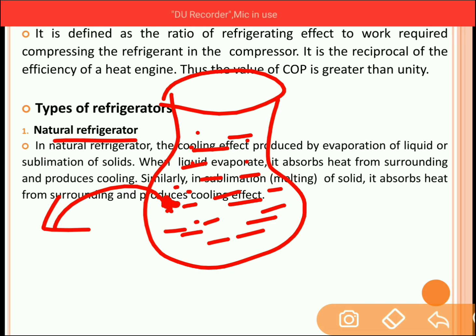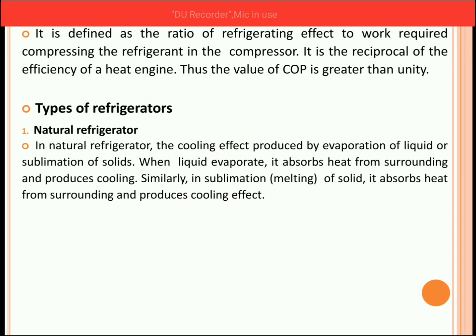So in this case, the cooling of the water which is inside this earthen pot takes place without any work. So this kind of refrigerator is considered as natural refrigerator. So in this case, the cooling effect is produced because of the evaporation of liquid which is in the pores between the sand particles. Or refrigeration effect can also be produced in certain applications by the sublimation of solids.